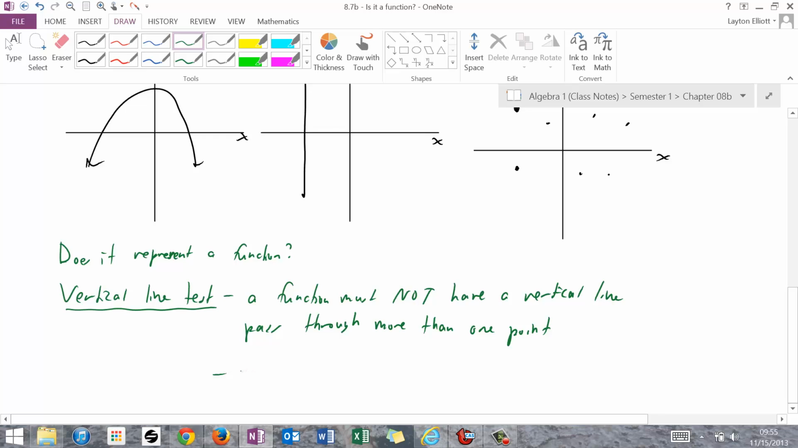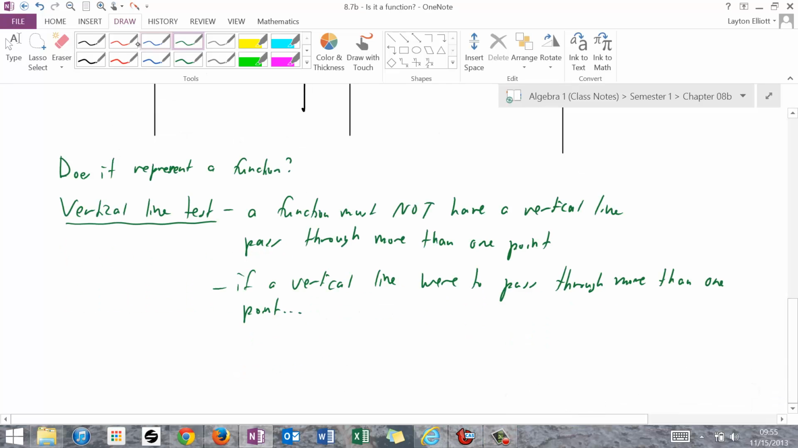So, we're going to kind of put this down here. If a vertical line were to pass through more than one point, it would mean that I have an x going to more than one y. And that is not a function, because I don't know what each element of the domain was transformed into conclusively. It would mean I have an x going to, or transformed into, or paired with, or mapped to more than one y.